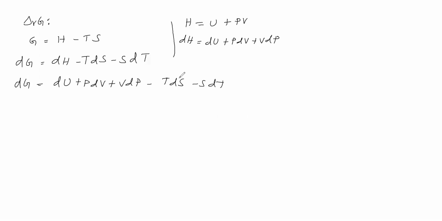Next, let us substitute this dU. The mathematical form of the first law of thermodynamics is dU is equal to q plus w. Then q, in the sense, the second law of thermodynamics says dS is equal to q reversible by T. That q reversible, substitute here, therefore TdS.